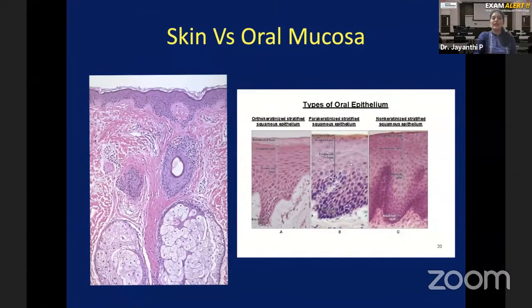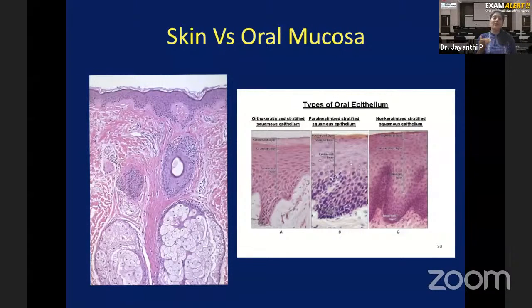Okay. Now, from the skin, we will move on and restrict ourselves to the oral mucosa. Now you have the epithelium here. Below the epithelium, what you see is the connective tissue. The other name for connective tissue is lamina propria. Now, sometimes you get confused with these terms. So the connective tissue of the oral mucosa is otherwise called lamina propria.